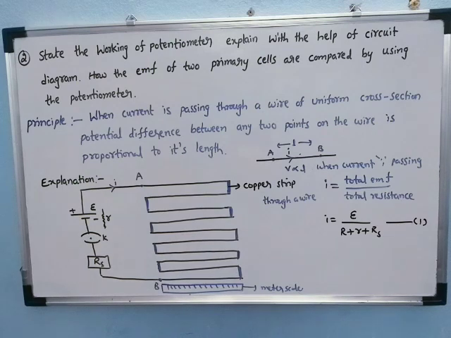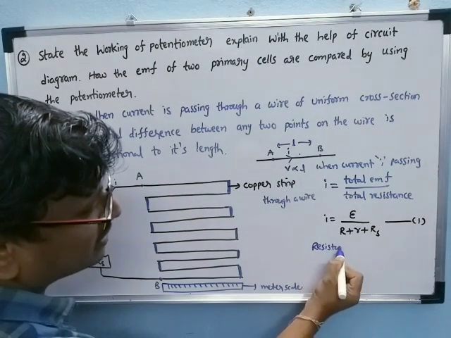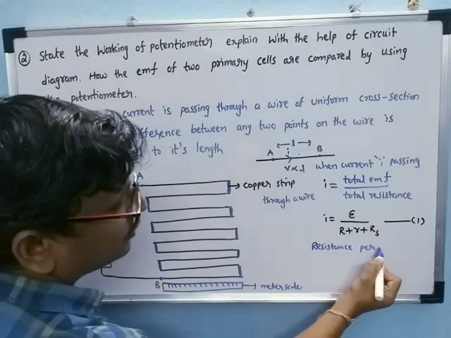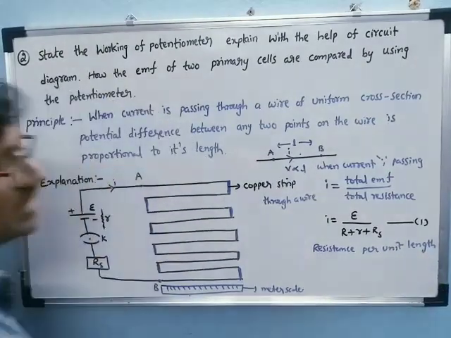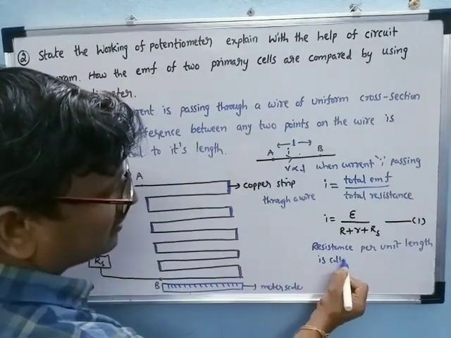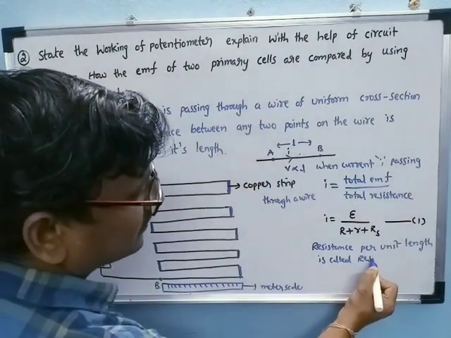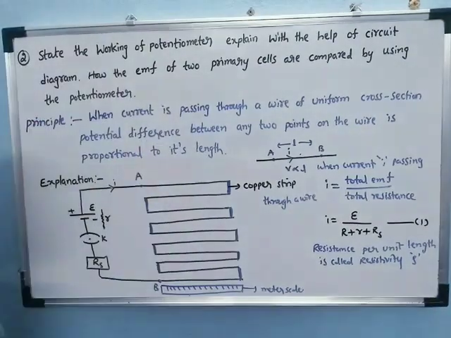Now the resistance for unit length is called resistivity. That resistivity is denoted by rho.